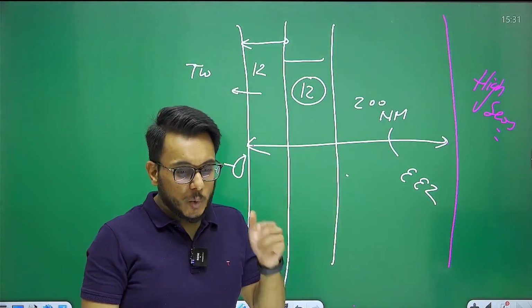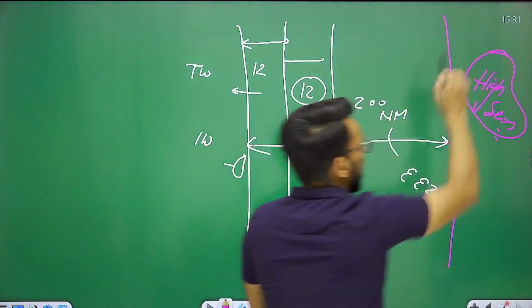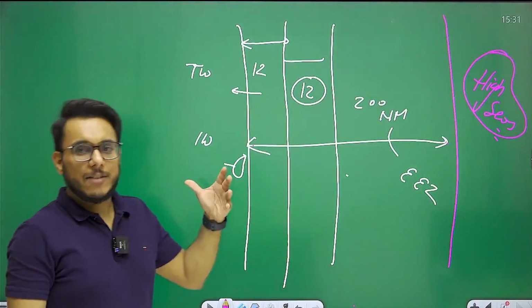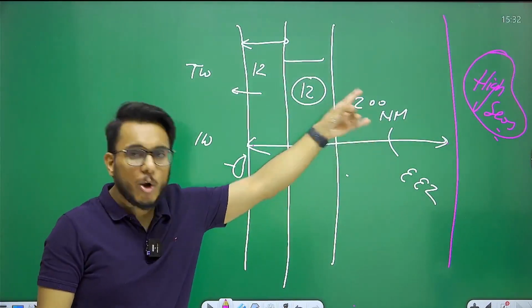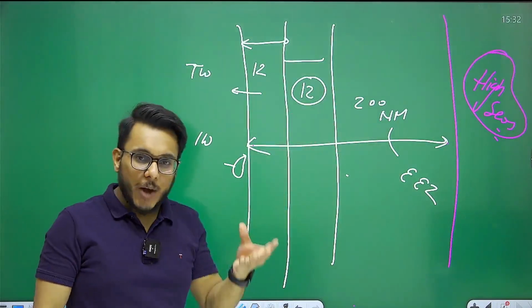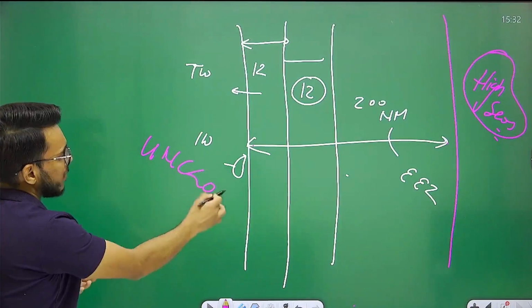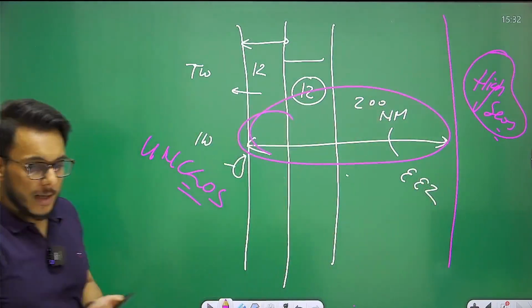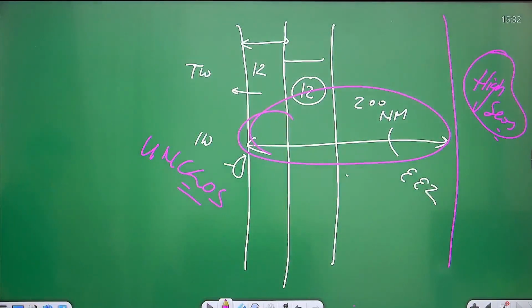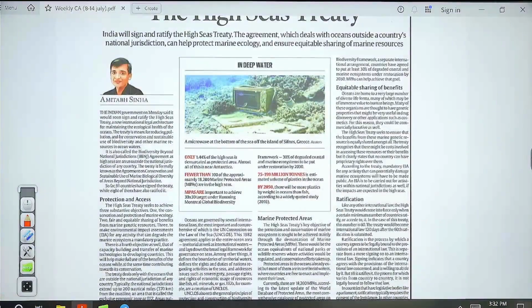Now you see what has happened over the years. This particular area has got neglected. We don't have conventions and treaties to protect the biodiversity and the ecology in the high sea area. The United Nations Convention on the Law of the Seas largely applies to this area only. So what has happened for the first time? Under the United Nations, there is a high sea treaty that is being signed.